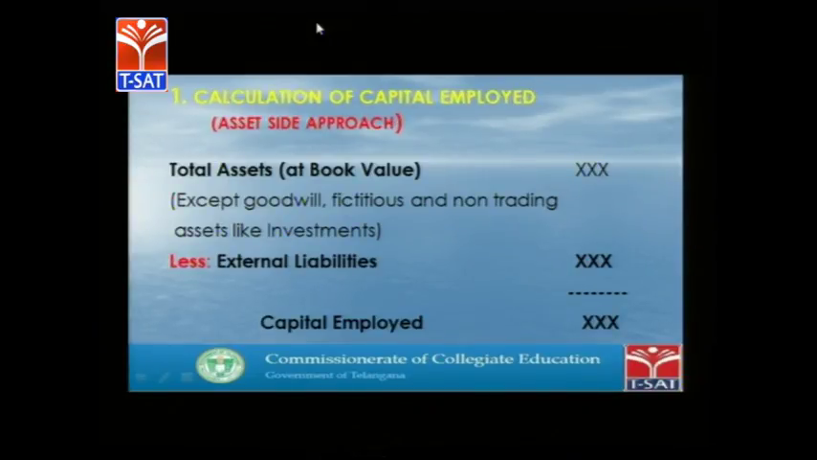From total assets we have to deduct fictitious assets, and non-trading assets like investments should also be deducted. External liabilities include debentures, other external term loans or bank loans, which should be deducted. So, from total assets, if you deduct external liabilities, we will get capital employed. This is the asset side approach.